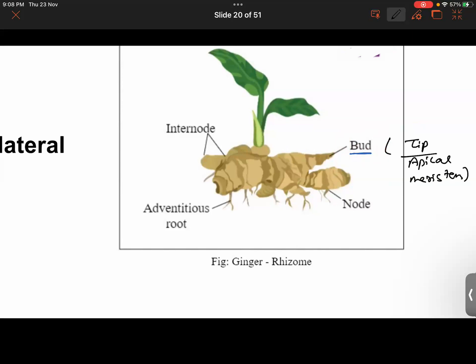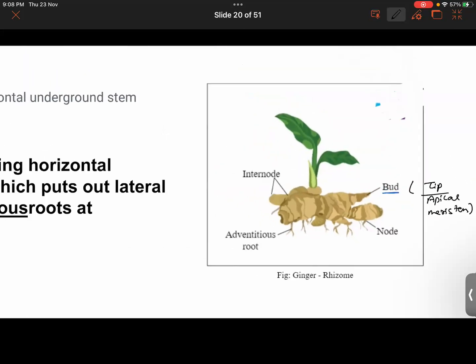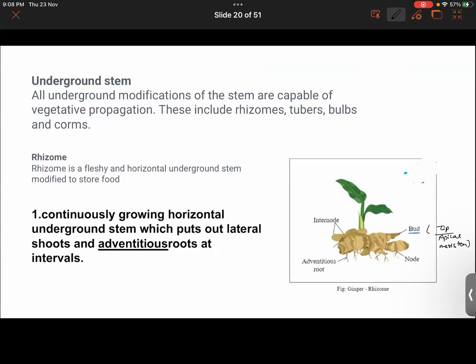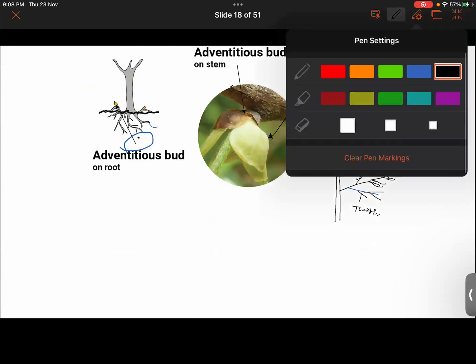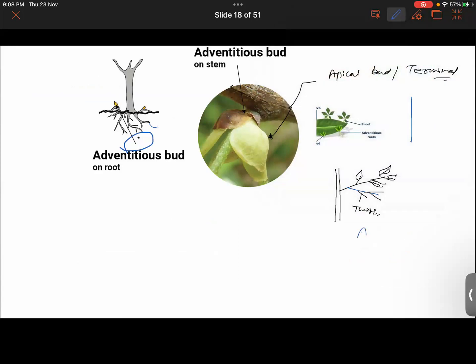So what is the basic difference between the apical bud, which is also known as the terminal bud, and the apical meristem? Look, apical meristem is basically a tissue, a type of tissue. But this apical bud, or terminal bud, is a bud.